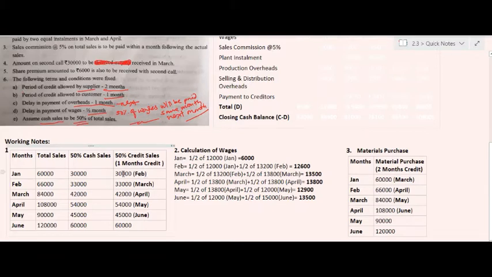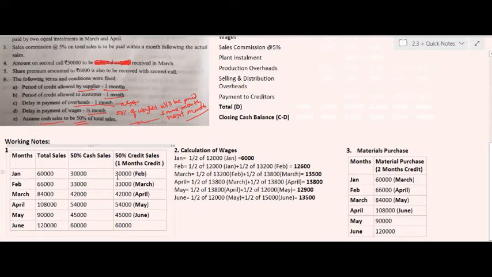For the month of March it is 33,000, and then 42,000, 54,000 and 45,000 respectively. Because the credit period is of 1 month, the amount of credit sales in the month of January will be received in the month of February. So therefore in the month of January the amount of credit sales is nil.